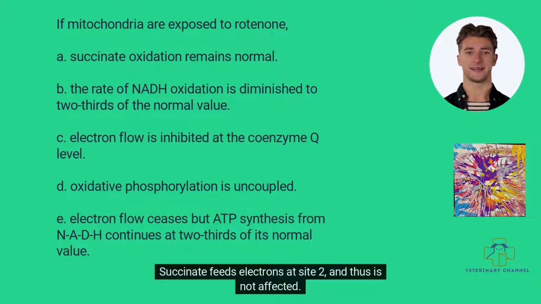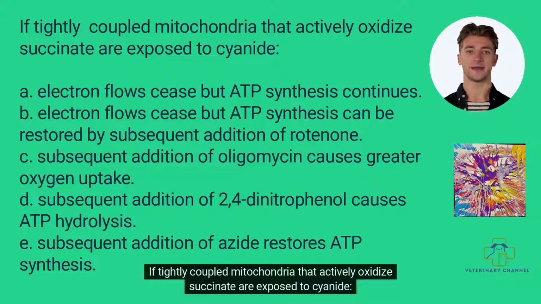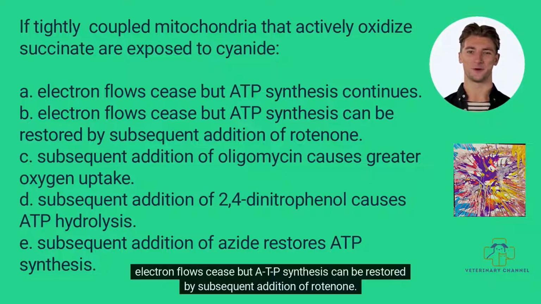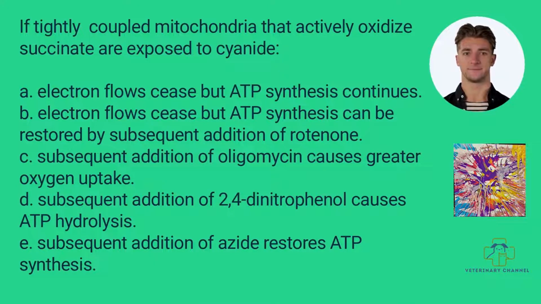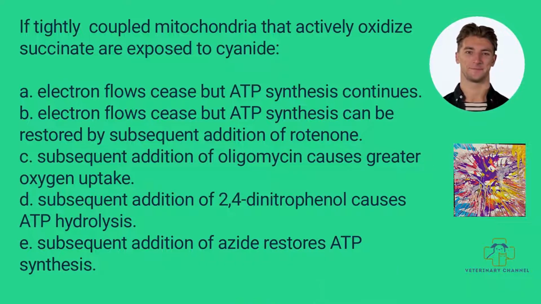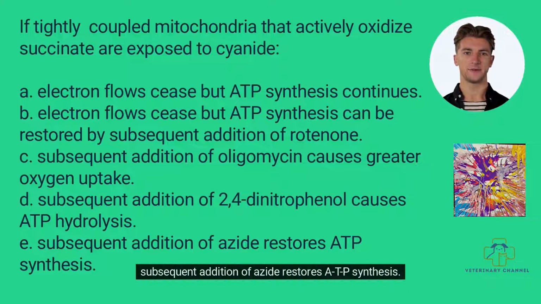Cyanide feeds electrons at site 2 and thus is not affected. If tightly coupled mitochondria that actively oxidize succinate are exposed to cyanide: A. Electron flow ceases, but ATP synthesis continues. B. Electron flow ceases, but ATP synthesis can be restored by subsequent addition of rotenone. C. Subsequent addition of oligomycin causes greater oxygen uptake. D. Subsequent addition of 2,4-dinitrophenol causes ATP hydrolysis. E. Subsequent addition of azide restores ATP synthesis.